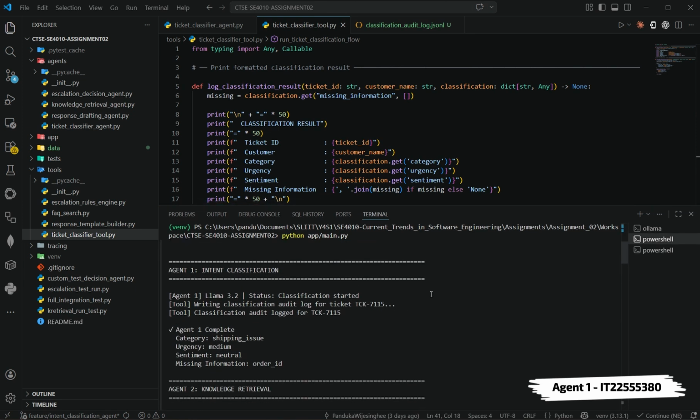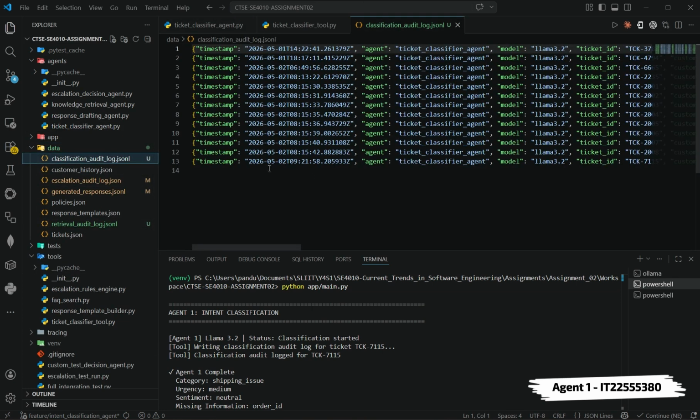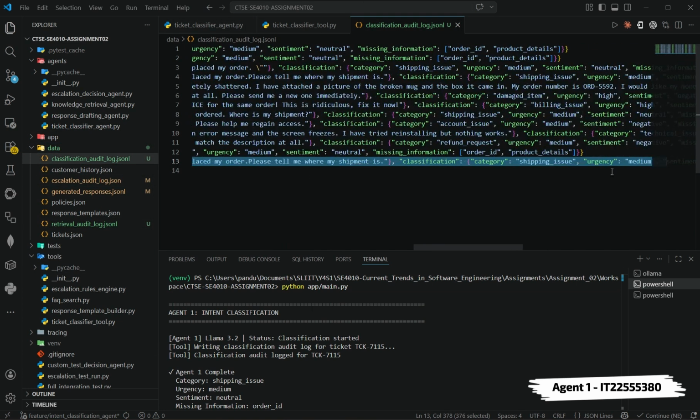Now we can see the result generated by agent 1. The category is identified as shipping issues. The urgency level is shown as medium. The sentiment reflects how the customer feels. And if any important details are missing, they are listed under the missing information. This result is based on the structured system prompt. This section shows the audit logging for agent 1. Every ticket classification is written to the classification audit log, so we can track what the model decided and when.